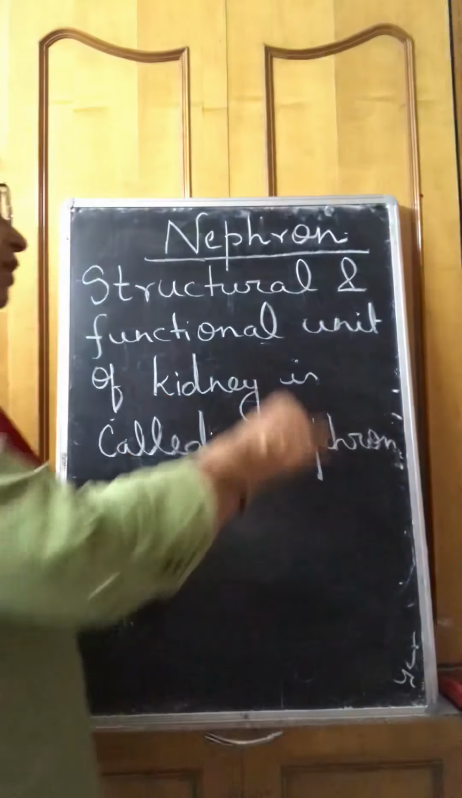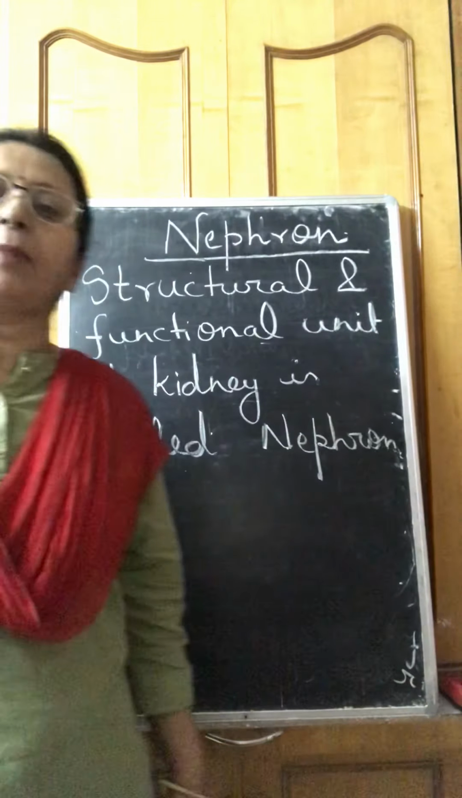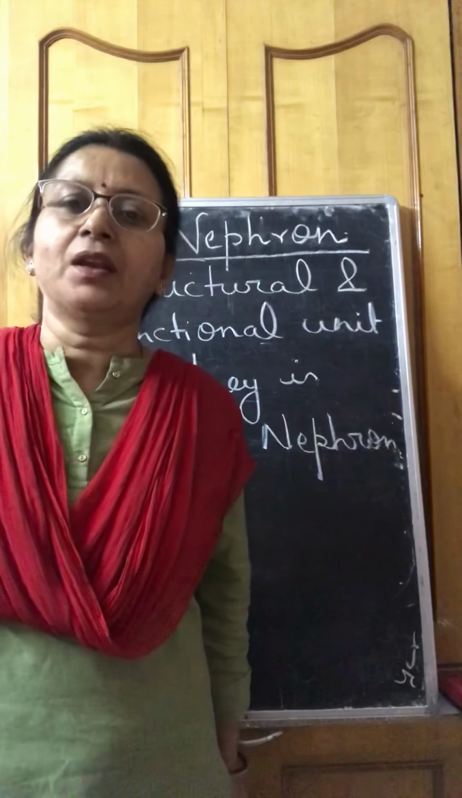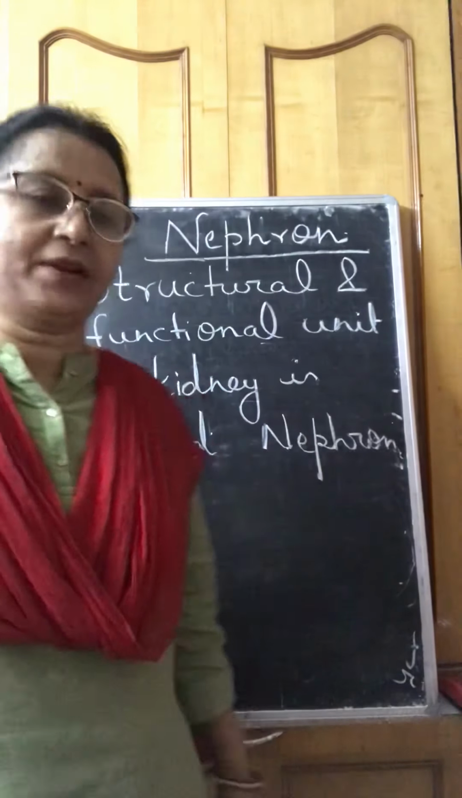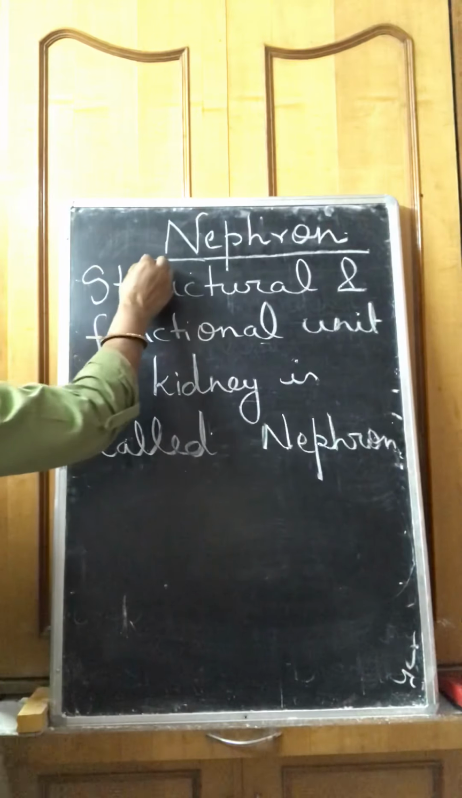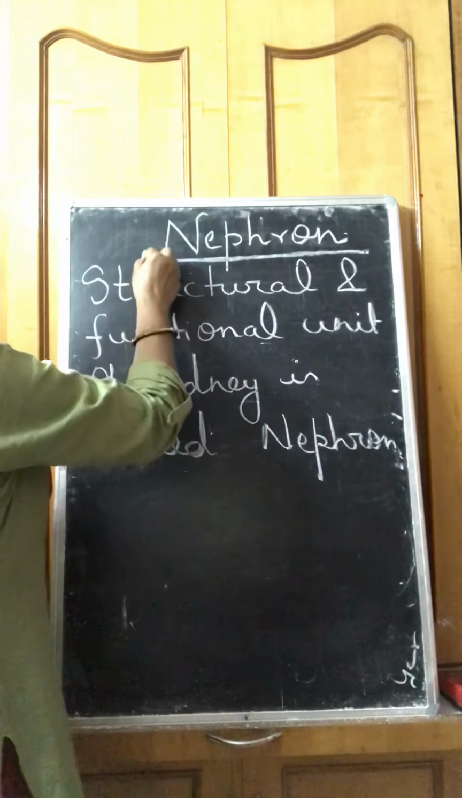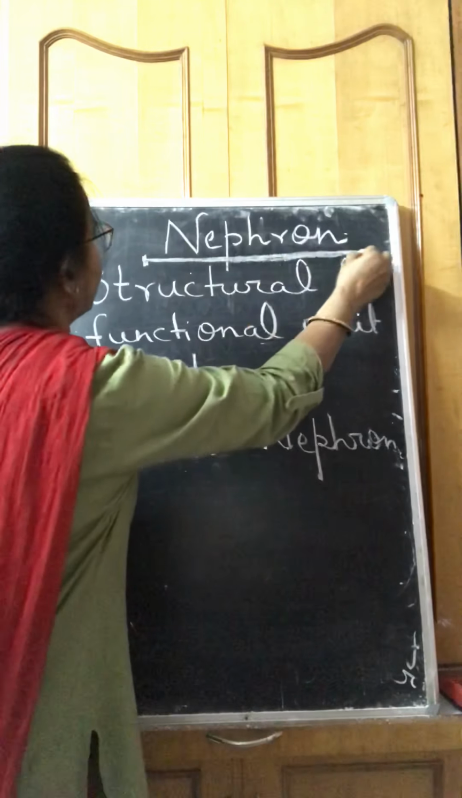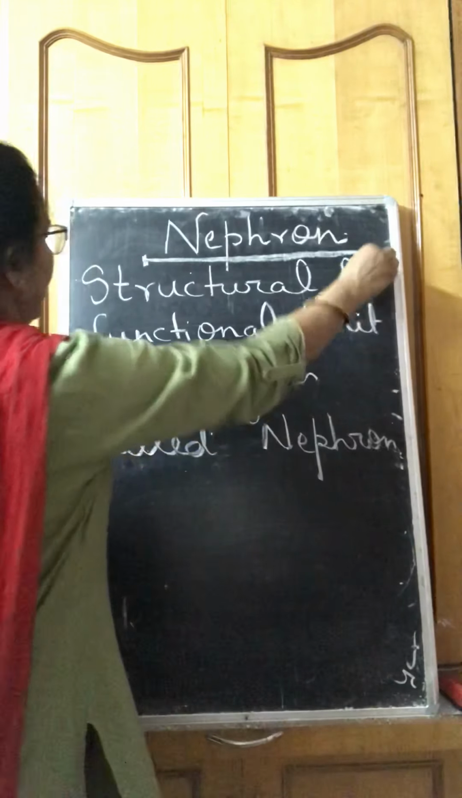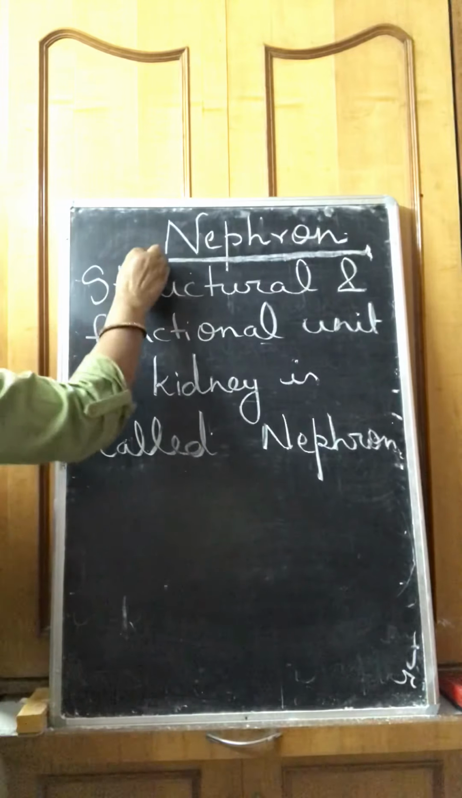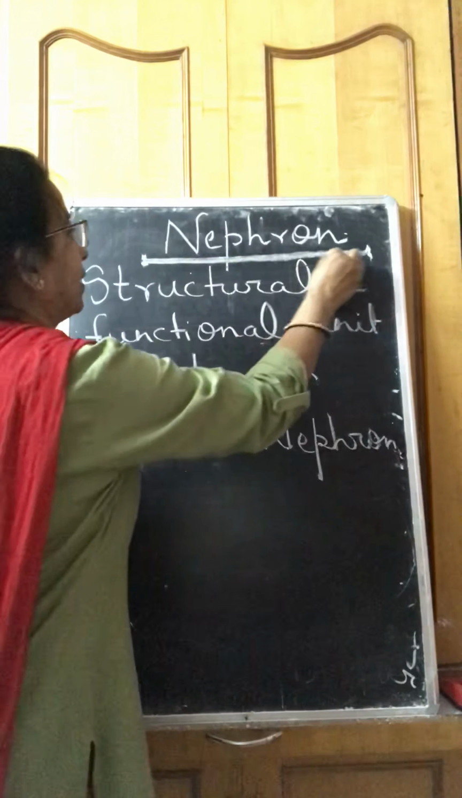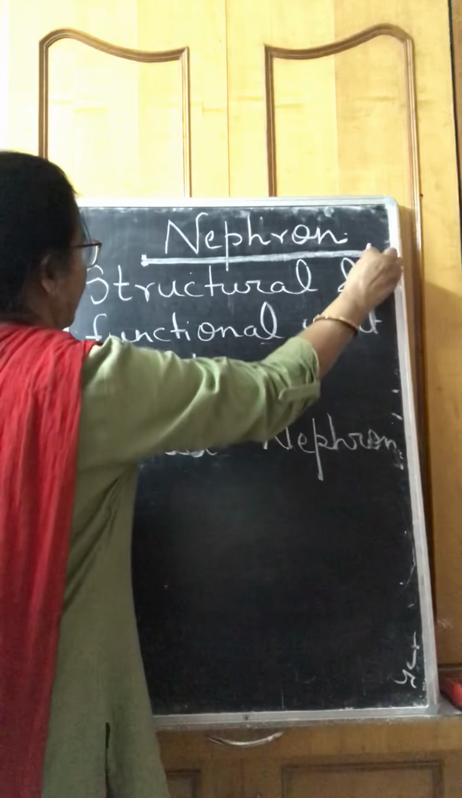Today I am starting nephron. It is also a part of the excretory system in the life process chapter. First of all, we will see what a nephron is. Each kidney consists of millions of nephrons. And what is the role of a nephron? The role of a nephron is urine formation.